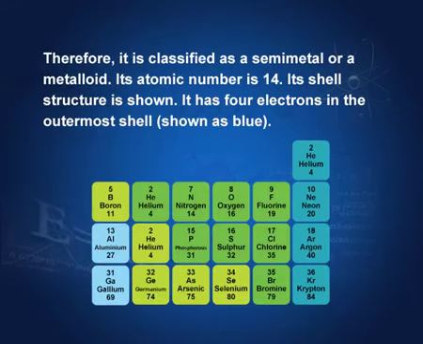In the periodic table, silicon is here. On this side, there is the metal aluminum. On this side, it is the non-metal phosphorus. Therefore, silicon is called a metalloid or semi-metal. You can see aluminum on this side, phosphorus on that side in the periodic table, and its electronic structure is such that it has 4 electrons in the outermost shell. Its atomic number is 14 and it has 4 electrons in the outermost shell.